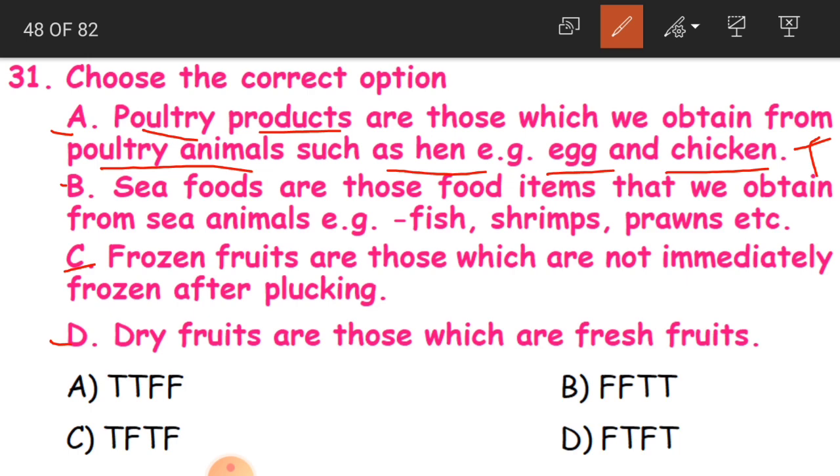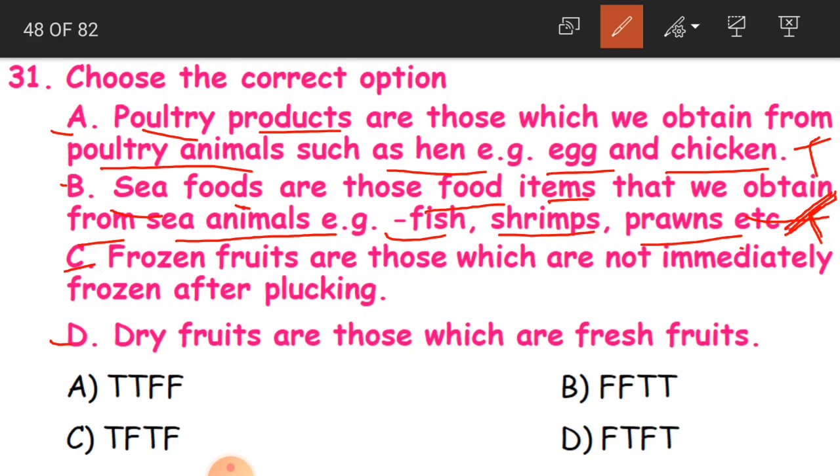Now B is seafoods are those food items that we obtain from sea animals, for example fish, shrimps, prawns, etc. So seafoods are what foods? The food which we get from the sea animals, like fish, shrimps, prawns and so many. So this is also true children. Seafood is fish, prawns and all that.